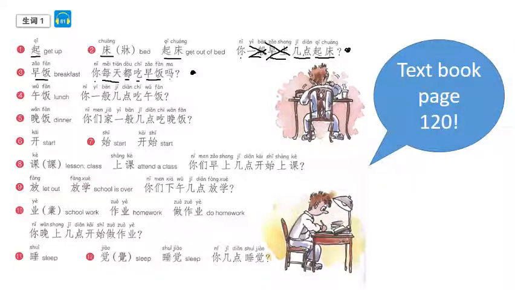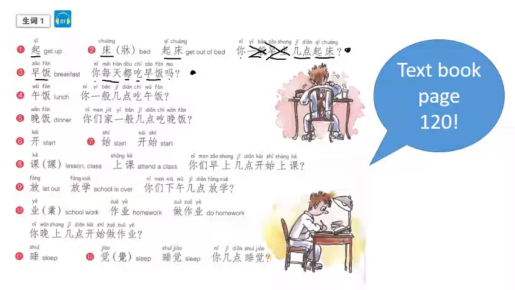And of course, ma is our verbal way of indicating a question. If we didn't have ma on the end, that would be a sentence saying you eat breakfast every day. So, of course, with this one, to answer, we would either say 我每天都吃 for I eat it every day, or 我不每天吃 I don't eat it every day.